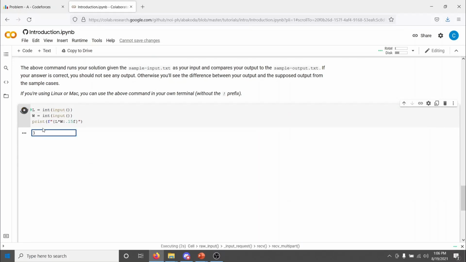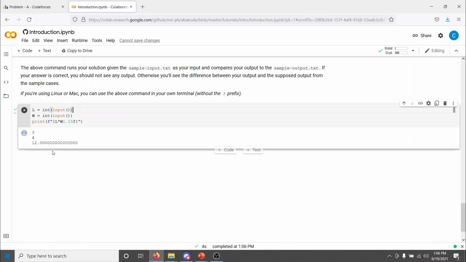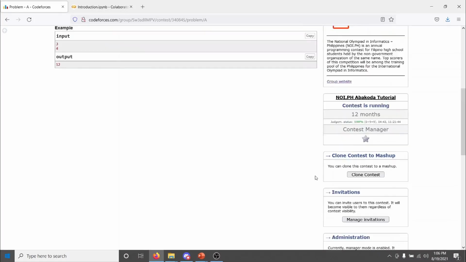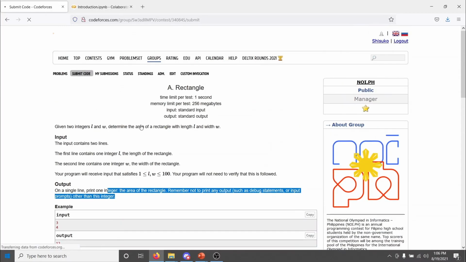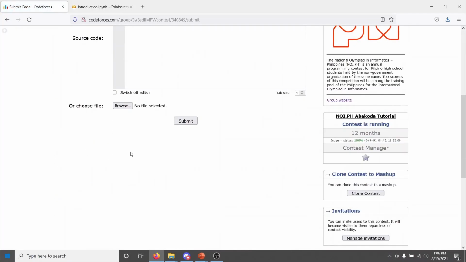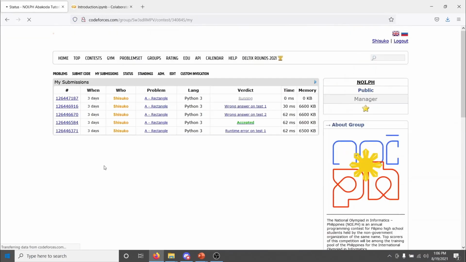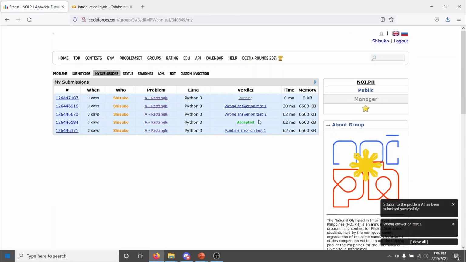I input 3. I input 4. The answer is 12.00. And that's correct, but it's unfortunately not in the correct format. The format was supposed to be just 12. So if I submit, I get a big, fat... What is it? WA, right? WA for wrong answer.